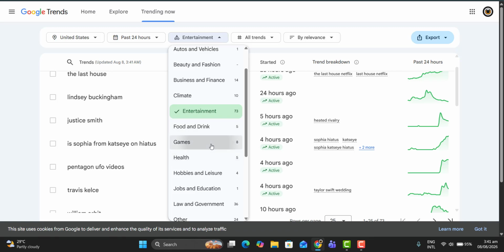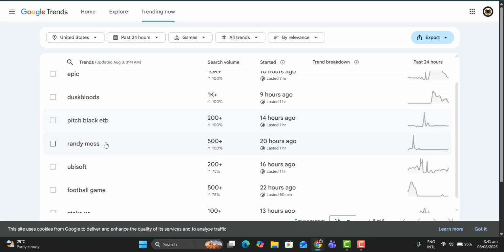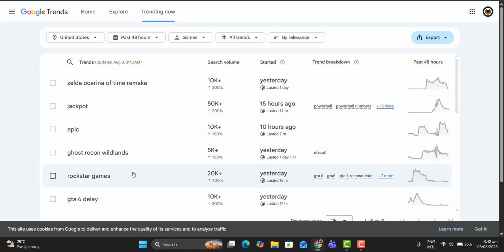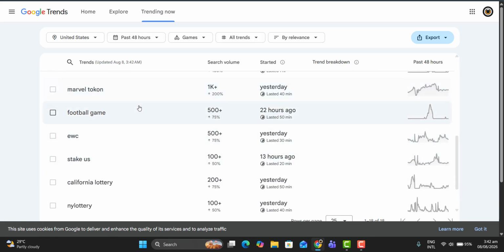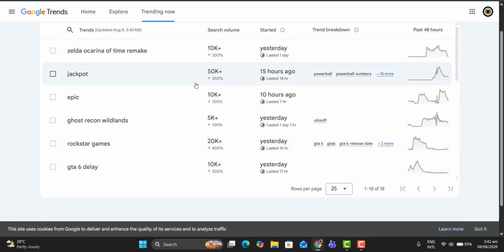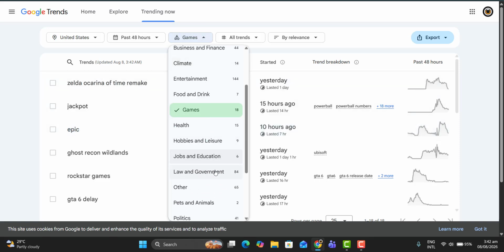You can also do games. Here is jackpot, pitch black, the Ubisoft football game, and you can also check the last 48 hours. Here you will see a GTA 6 delay, Rockstar Games, which is the most hyped, a Marvel token, and even PlayStation 5.